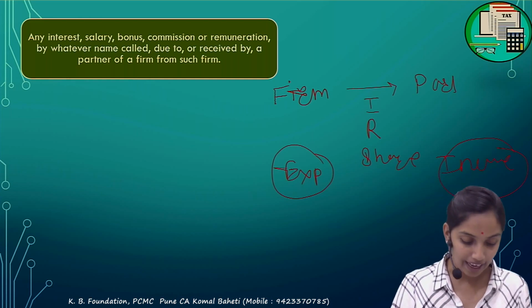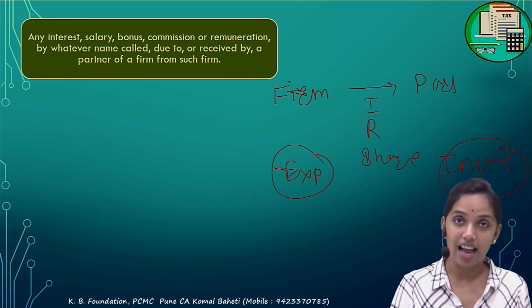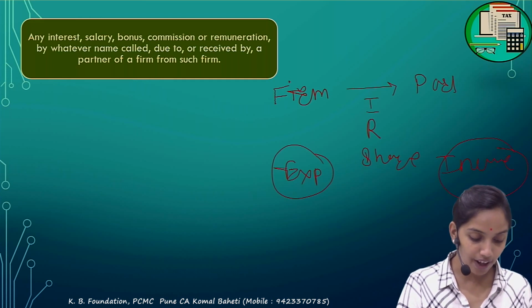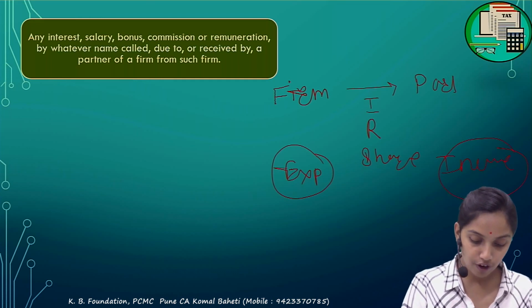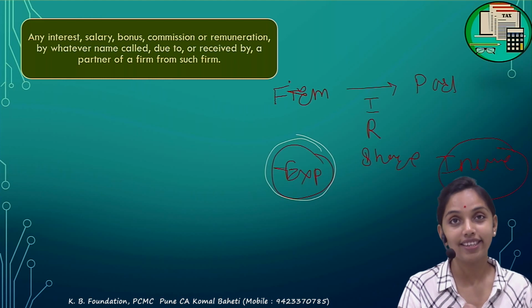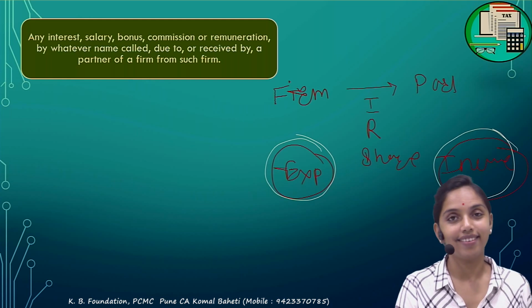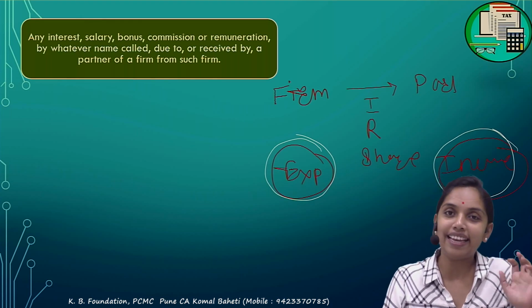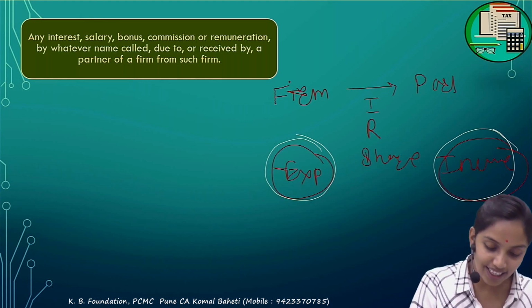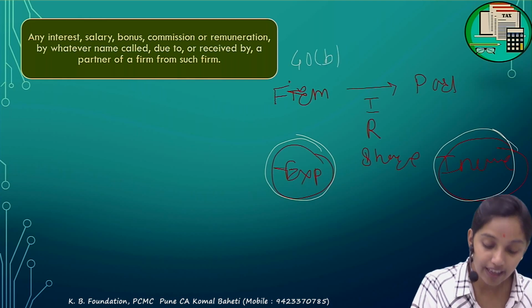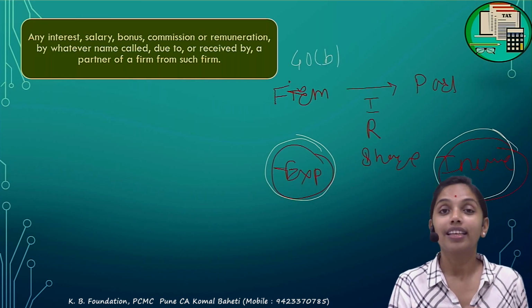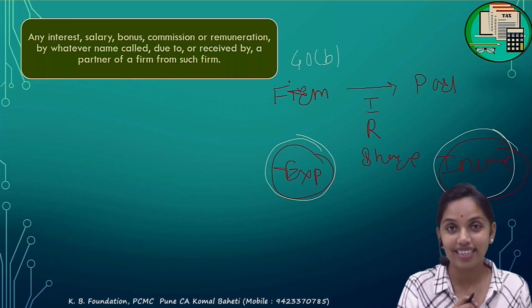So whether that would be allowed as a deduction? Yes. For the firm, the expenses would be allowed as a deduction, and it would be taxable in the hands of the partner as an income. For one it is an expense, for the other it is income. But section 40(b) talks about how much is to be allowed as a deduction in the hands of the firm.